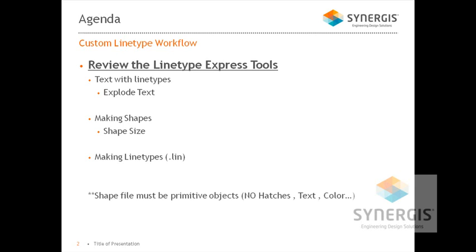Like I mentioned earlier, a shape file must have primitive objects. You cannot put hatch patterns into a shape. You cannot put default text into a shape. You can't put different properties like a color. So what we're going to do is review these inside of AutoCAD here.